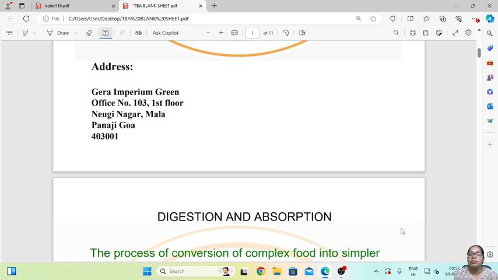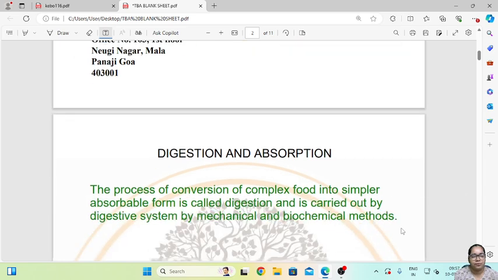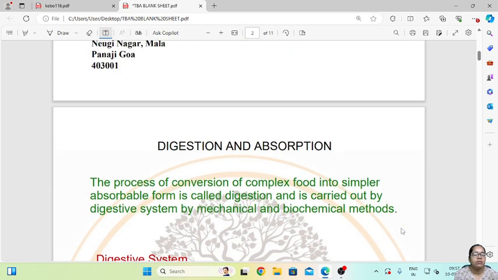So digestion is a very important process in our system. So today let us learn about digestion and what the different parts of digestion are.